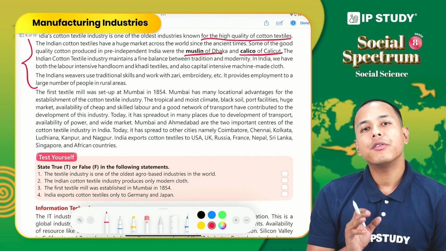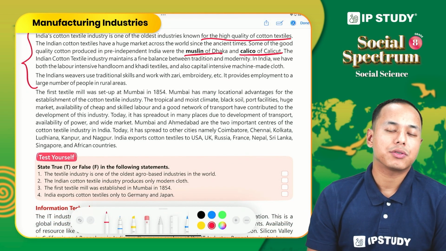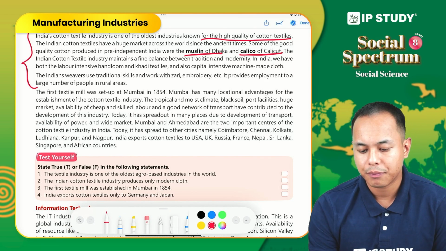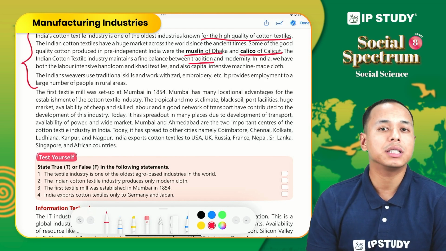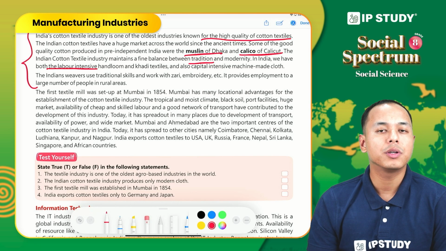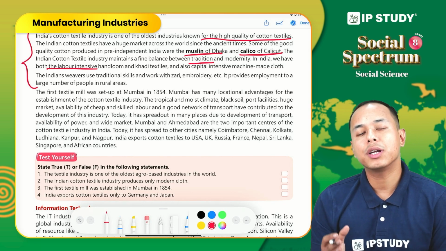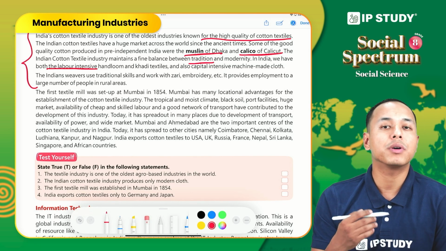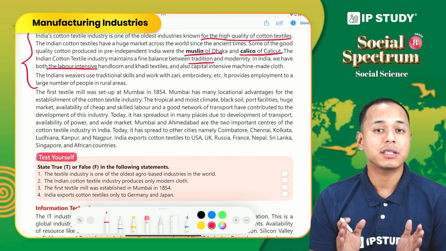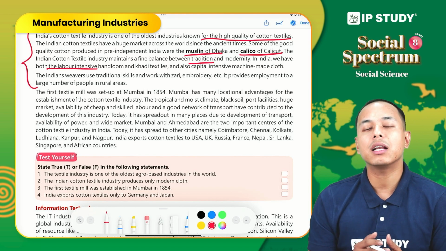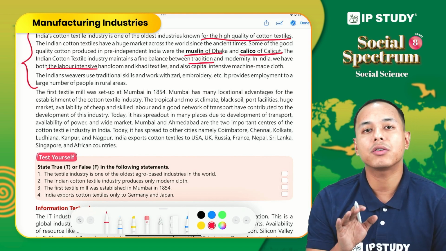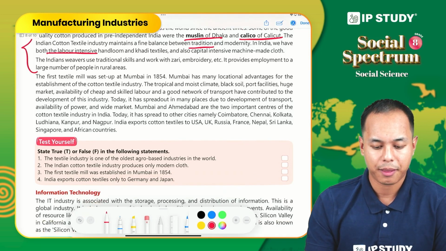And when we talk about the nature of the cotton textile industry in India, there is a fine balance between the traditional approach and modernity, because in India we find both labor intensive handloom that produces khadi as well as modern industry that does not use much of the labor intensive method, but has invested in machinery, and the clothes that are produced are machine made. So a mixture of both tradition as well as modernity.